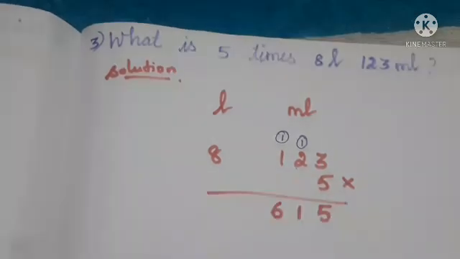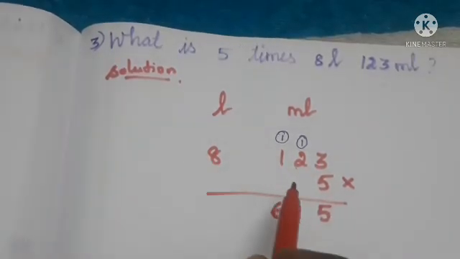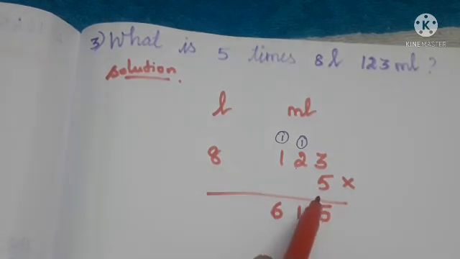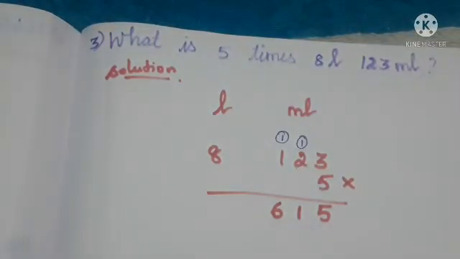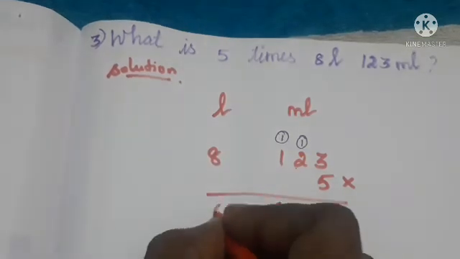So 6. Next we have to multiply 8 with the 5. We know the table of 5. 1 5 is 5, 2 5s are 10, 3 5s are 15, 4 5s are 20, 5 5s are 25, 6 5s are 30, 7 5s are 35 and 8 5s are 40. So we can write 0 and 4.